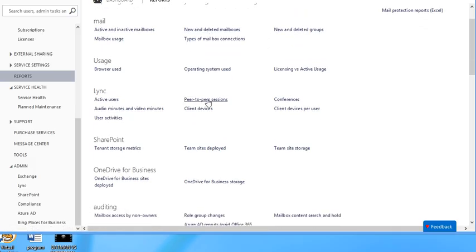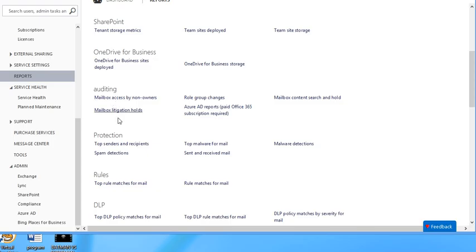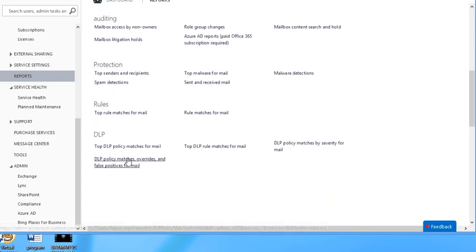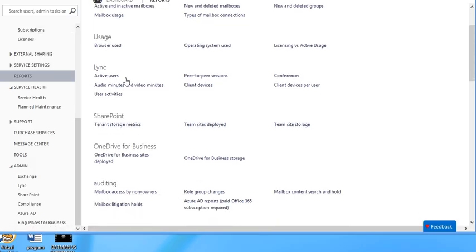It's a very quick way you can find out everything, auditing, protection, rules, anything in just one click, and that makes life very easy, extremely easy. If you're just sitting on your computer from anywhere, you can log into the Office 365 admin site and just check these things to make sure everything is working. So that's the cool part over here.